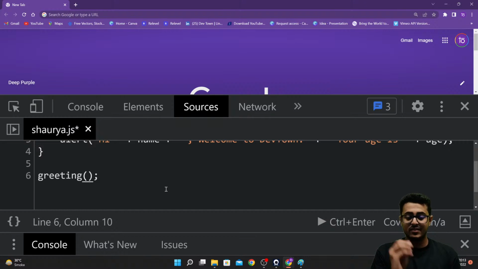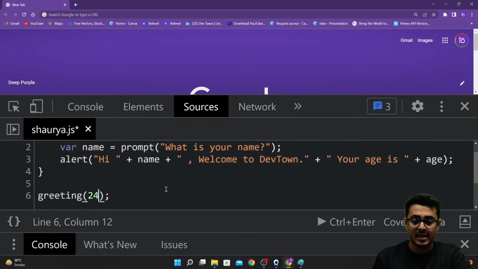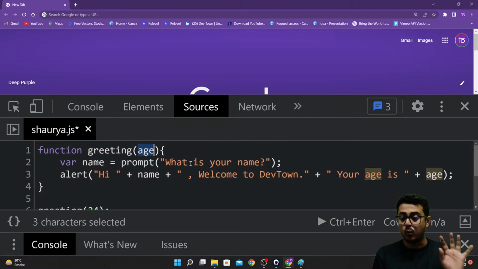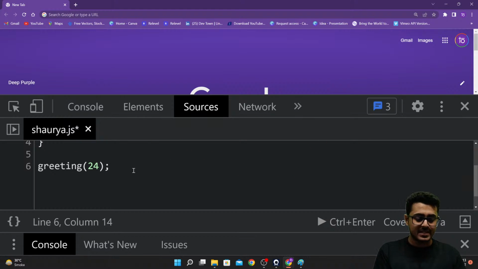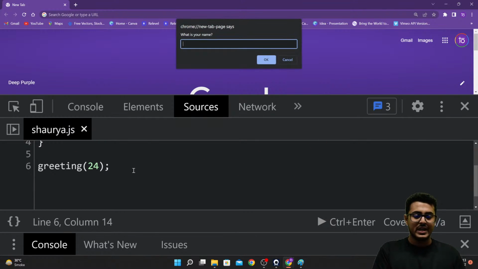For example, let us assume I'm writing the age as 24. I have to specify my age because that is a requirement right over here. So now when I'm saving this and running my code,